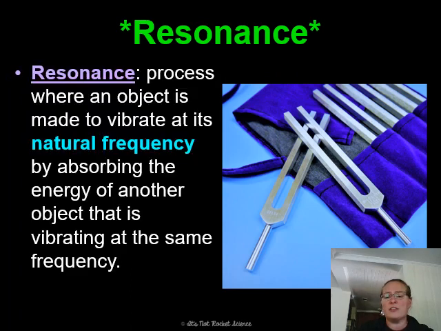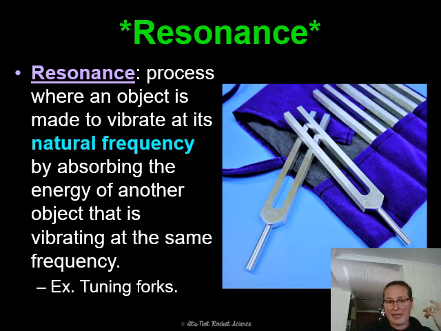Resonance is the last one. Resonance is really difficult to teach about without being able to use tuning forks in class. It is the process where an object is made to vibrate at its natural frequency by absorbing the energy of another object that is vibrating at the same frequency. So if you have two tuning forks that are for the same musical note, musicians use these a lot to bring their instrument into tune with the tuning fork that they know is vibrating at a set frequency. Just know that an example of resonance is a tuning fork, and that is about as far as we're going to get into that.